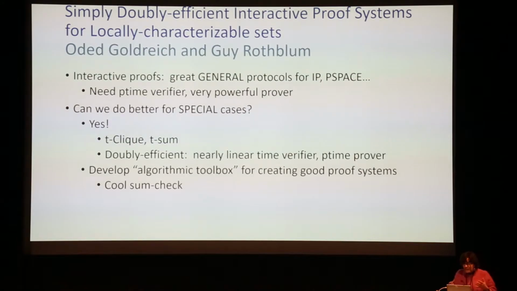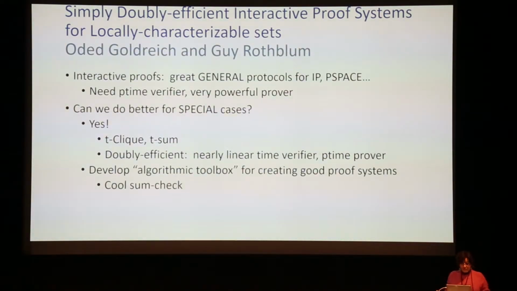Okay, so this is amazing. It's great for delegated computation. It's something that is extremely powerful and extremely general. Now, the issue is because it's so powerful and so general, these protocols are kind of one size fits all. So now the question is, if for a specific problem you're looking for a better protocol, can you do a lot better? And the answer is, this paper says yes, we can.